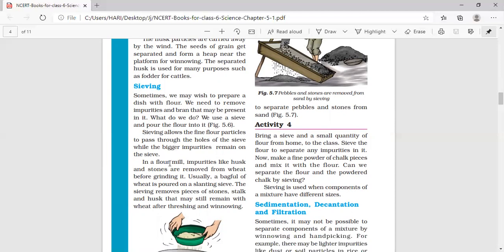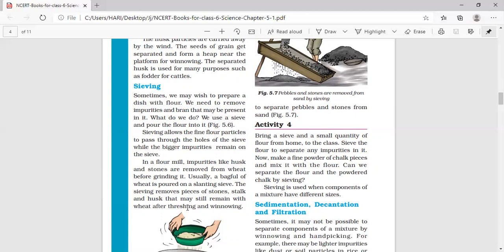Then in the flour mill also the sieving method is used. Before grinding, the grains will be allowed to pass through a slanting sieve. And if any stone particles or stalk or husk remain along with the grains, they can be removed before grinding the grains.